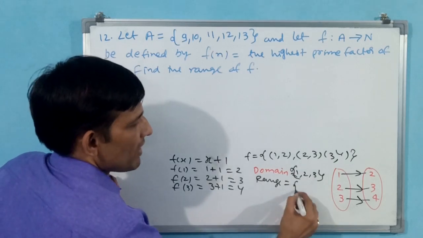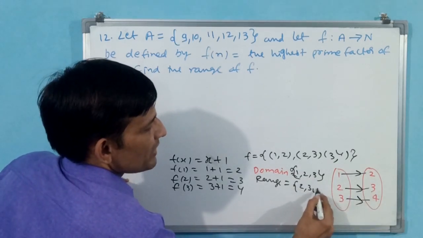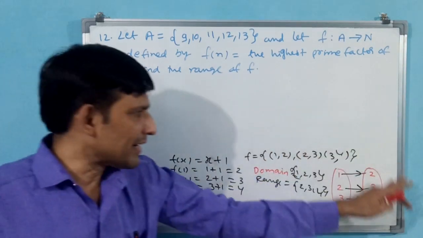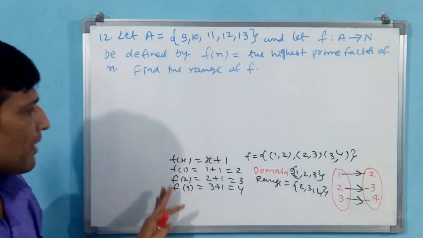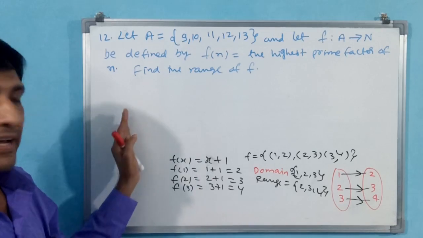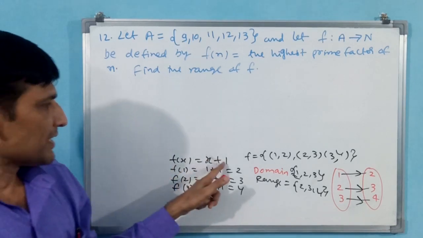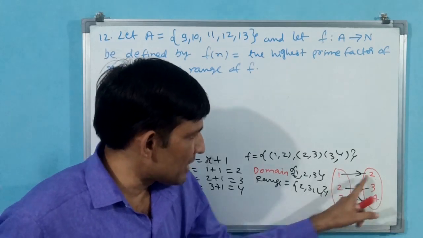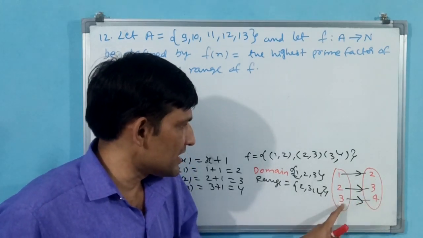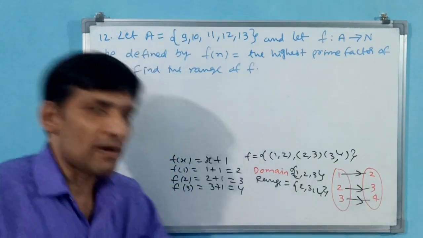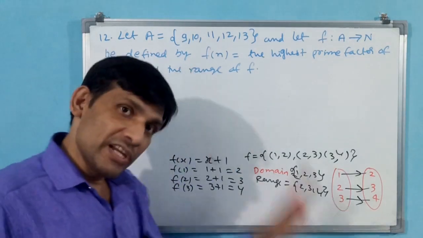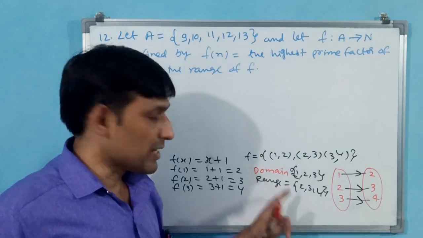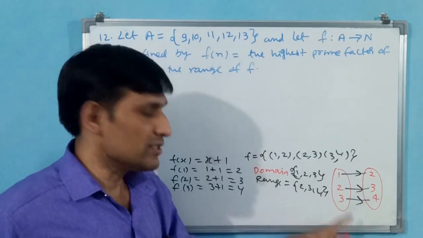Okay. What is the range? 2, 3, 4 are the range. Is it okay? This is the analogy I have made. Why? Because by comparing this we can give the answer here. This is a function. See, if you see here, 1 is having only one image, 2 is having only one image, 3 is having only one image. That is why this is a function. See, this is a relation, but not all relations are functions. Okay, but every function is a relation. Like that, this is a function.